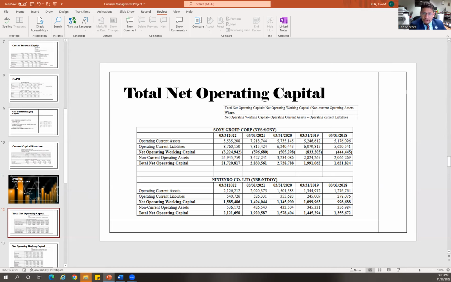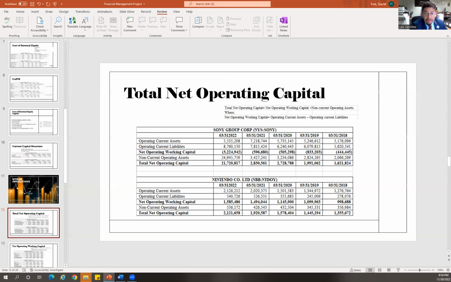We can also calculate it by using the following formula: the total net operation capital equals the net operation working capital plus non-current operation assets, where net operation working capital is equal to the operation current assets minus operation current liabilities. From the formula, we can effectively calculate the total net operations capital as shown in the table below.